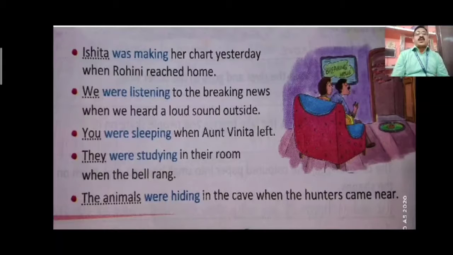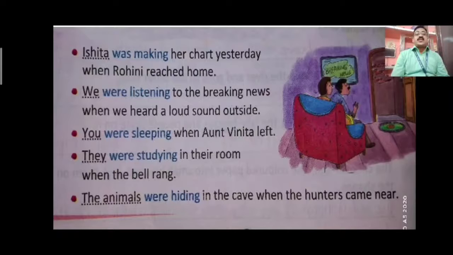Ishita was making her chart yesterday when Rohini reached home. We were listening to the breaking news when we heard a loud sound outside. You were sleeping when Aunt Vinita left. They were studying in the room when the bell rang. The animals were hiding in the cave when the hunter came near. You can see Ishita is talking about a single girl. We, plural pronoun. You, plural pronoun. They, plural pronoun. Animals, plural noun.